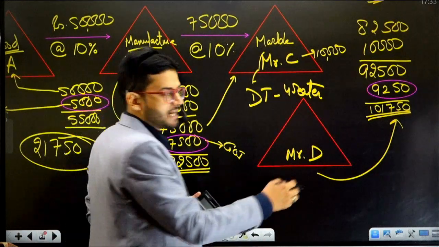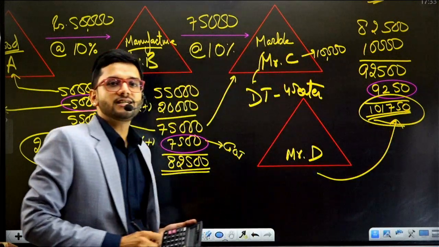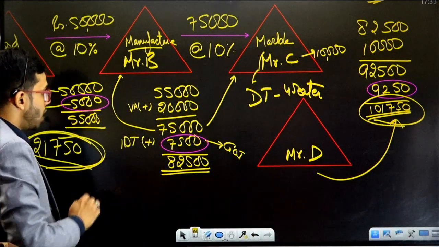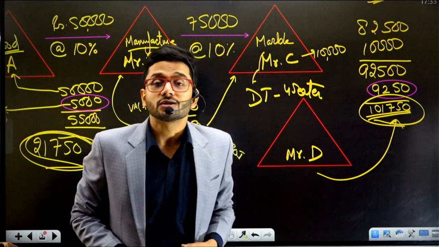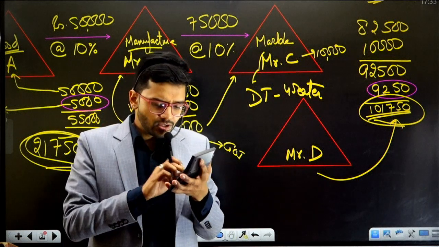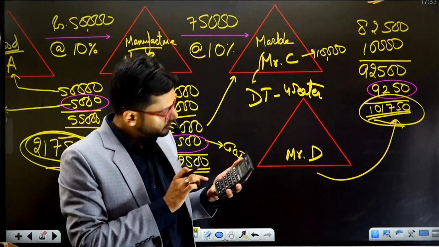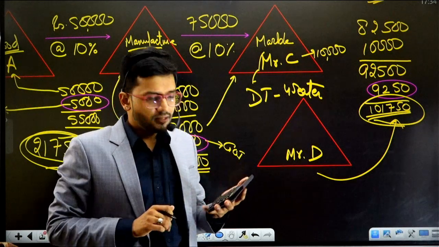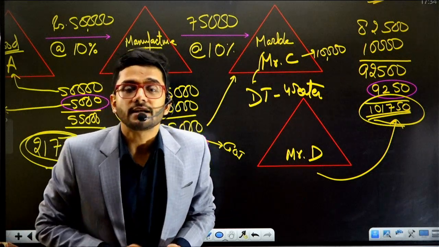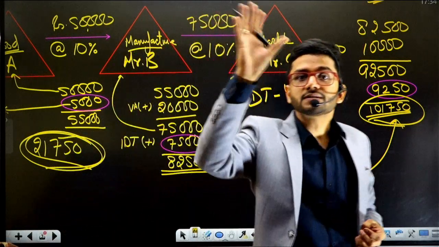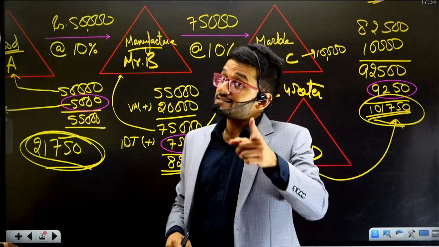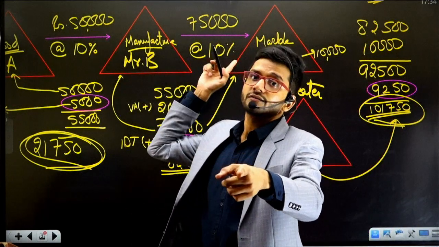So Mr. D has paid 1,01,750, out of which about 21,000 is indirect taxation. What is the percentage? 21,750 divided by 1,01,750. It's more than 20%. Whereas the percentage should be 10%.